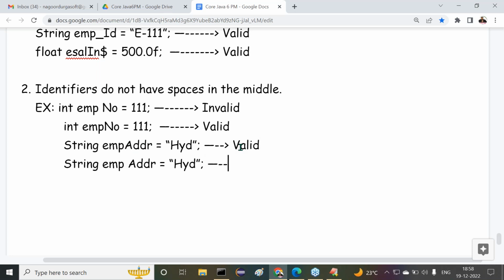Now what about this last one? Valid or invalid? This is invalid. Why is it invalid here? Tell me, spaces are available.